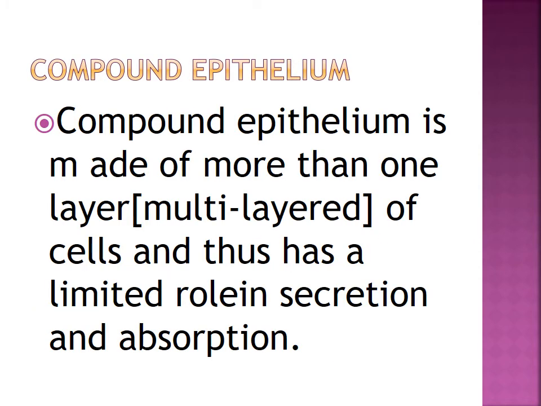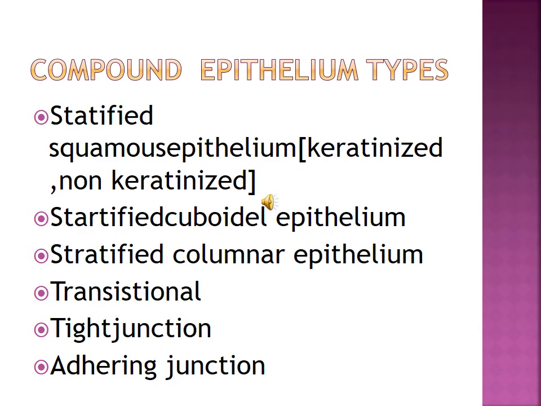Compound epithelium. The compound epithelium is made up of more than one layer. So it is multi-layered and thus has a limited role in secretion and absorption. The compound epithelium types are the stratified squamous epithelium, cuboidal epithelium, columnar epithelium and transitional epithelium.